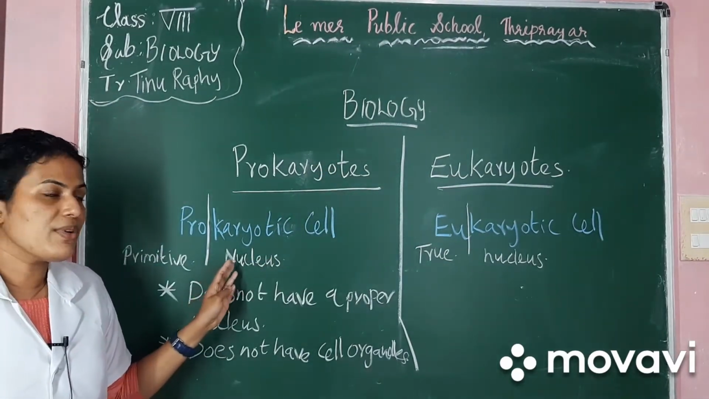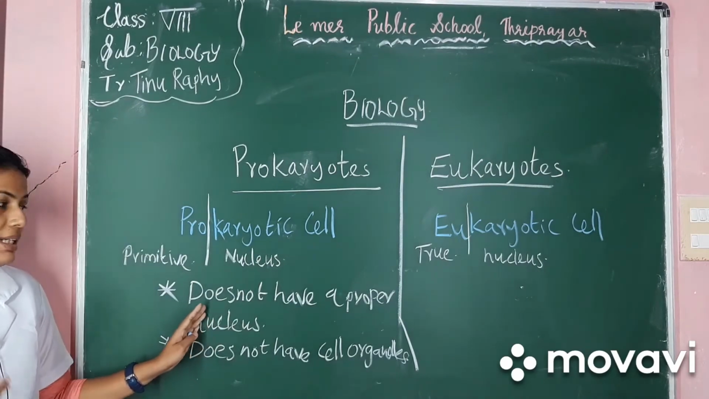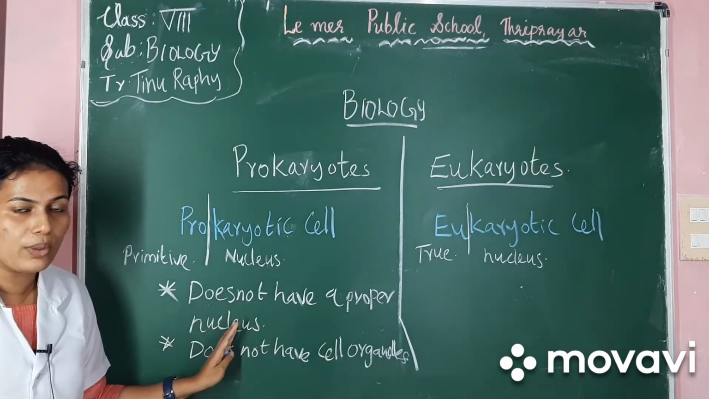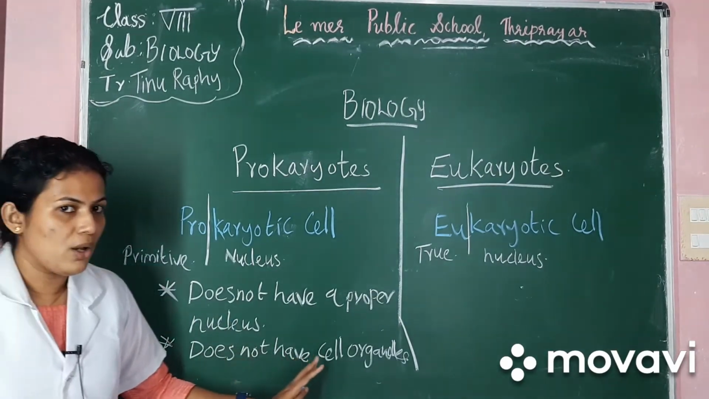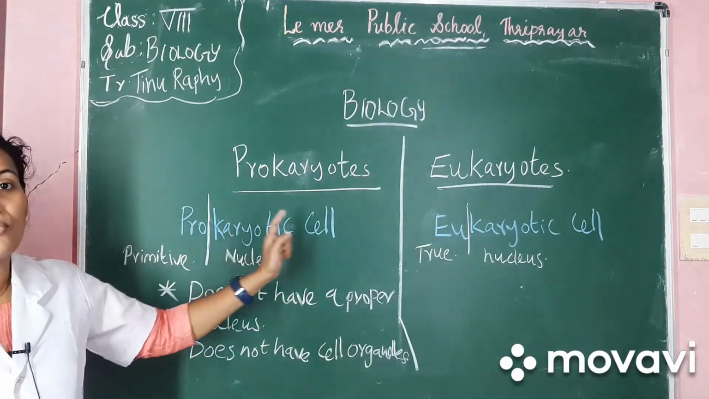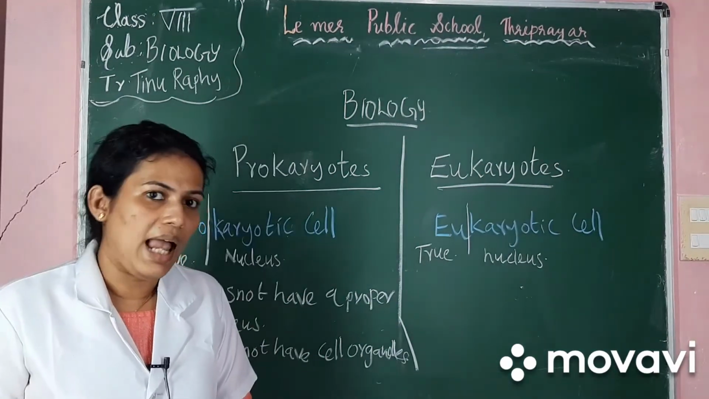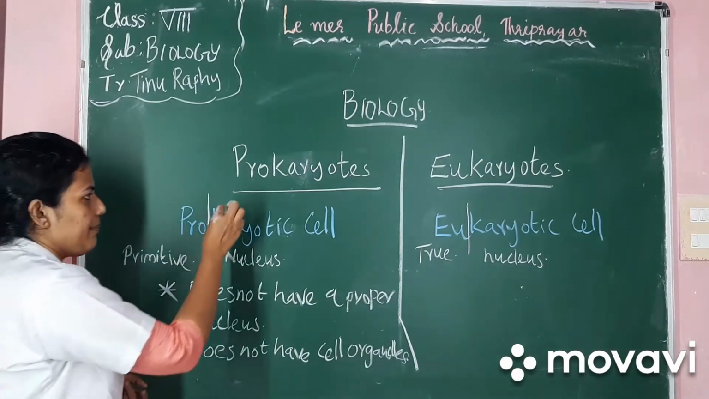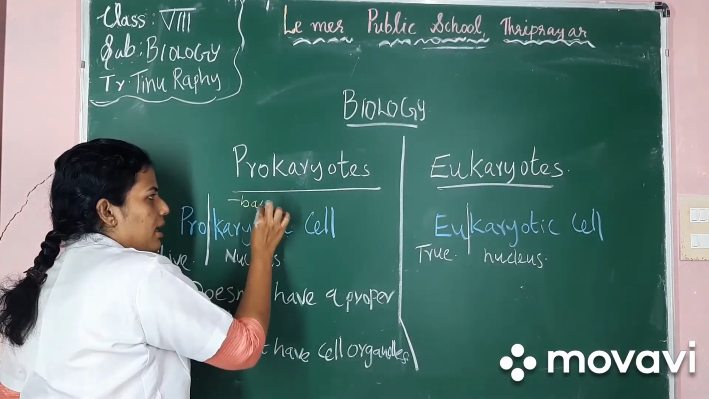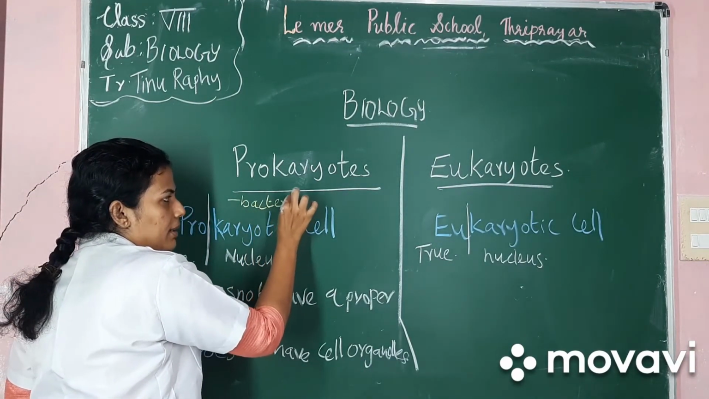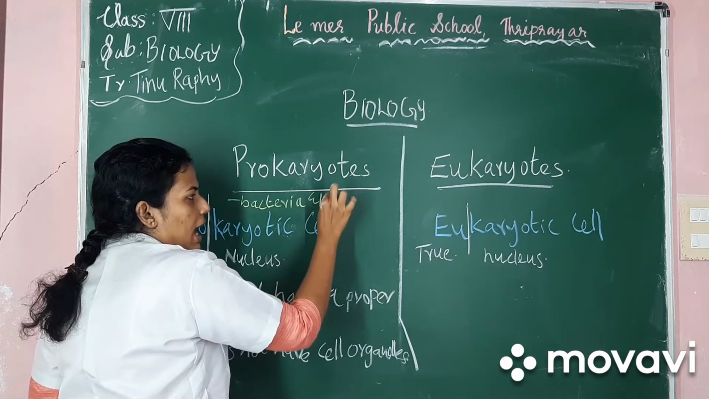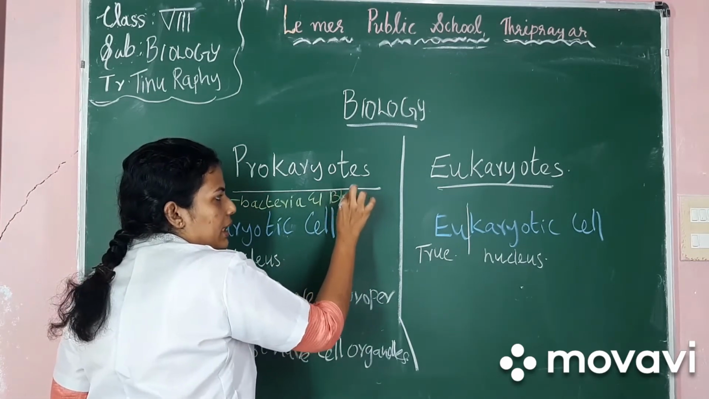Now what are the features of the prokaryotic cell? That is, it does not have any proper nucleus and proper cell organelles. Now a few examples of these prokaryotes are bacteria and blue-green algae.